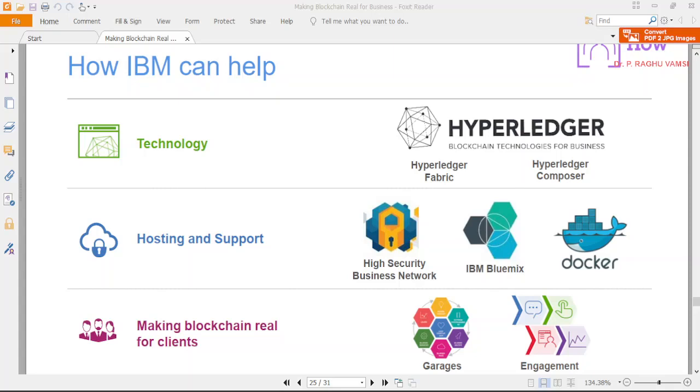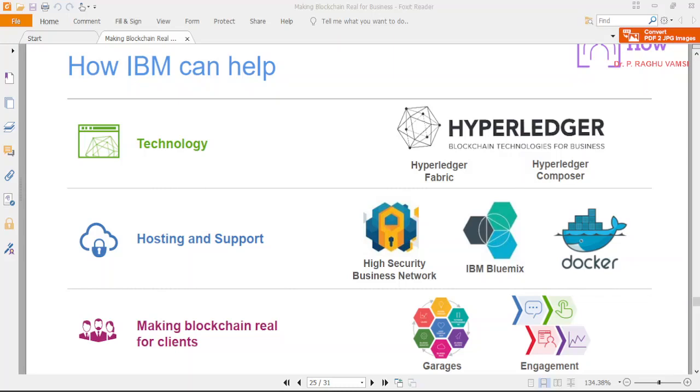Basically, this Composer is now not in the development phase. It was stopped in 2019. So hence, don't use this Composer, don't try to install the Composer. The reason is that Composer development has been stopped. This Composer version was developed for Hyperledger Fabric 1.1. Currently, the 2.4 version or 2.5.2 is going on.